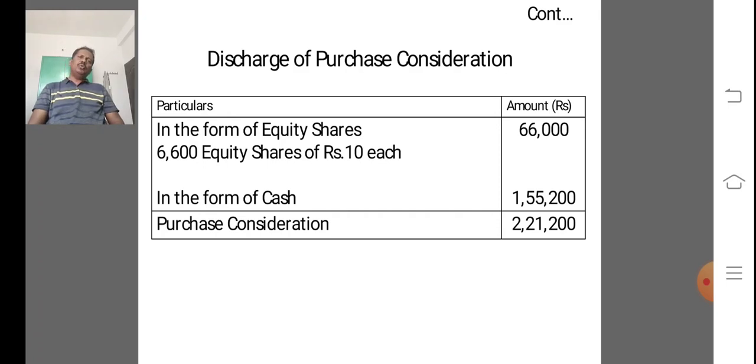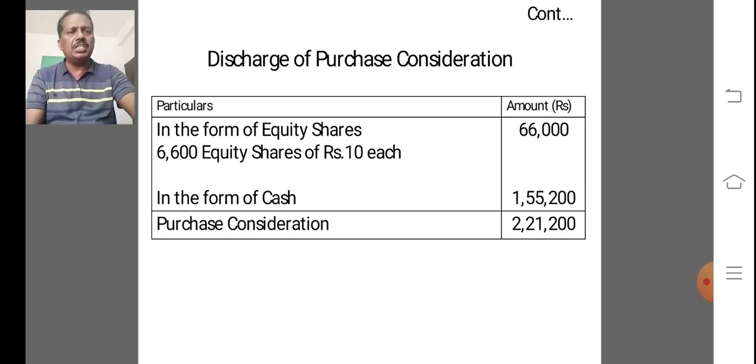The total PC is 2,21,200. The balance in the form of cash is 2,21,200 minus 66,000. So we get the balancing figure in cash of 1,55,200. This is the way of discharge of PC.